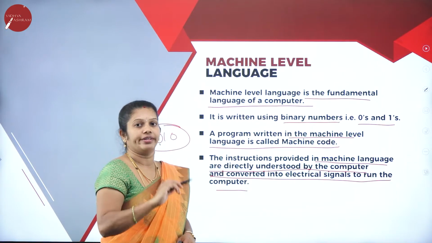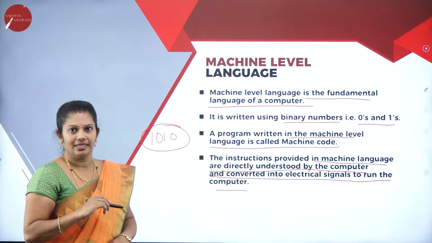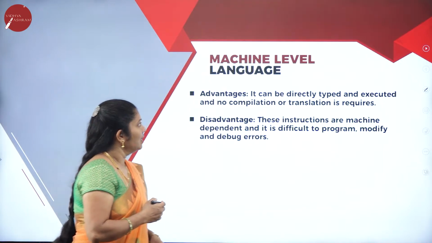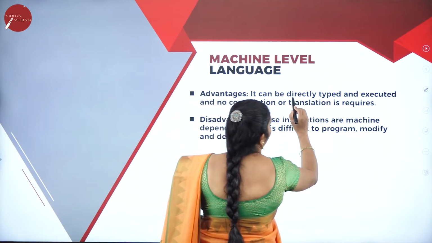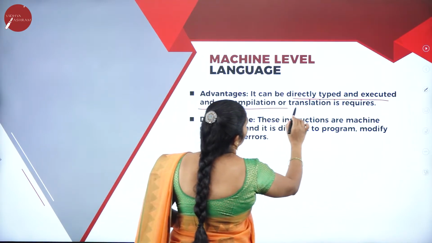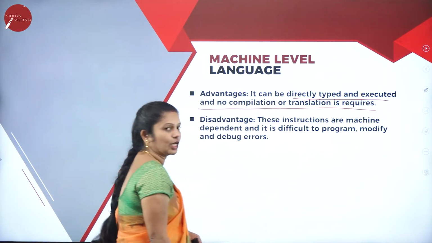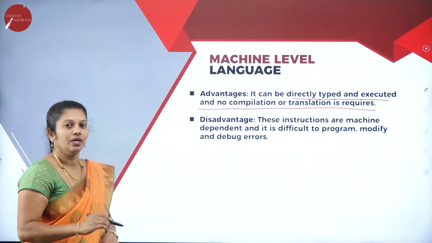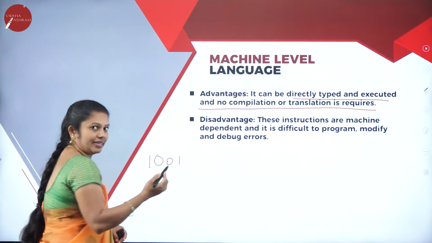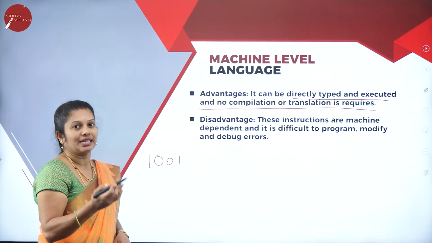The computer does not require any translator there. When they come to advantages as well as disadvantages, it can be directly typed and executed, and no compilation or translation is required here. Already I told you, whatever instructions we write, the computer can directly understand. It does not require any translator.